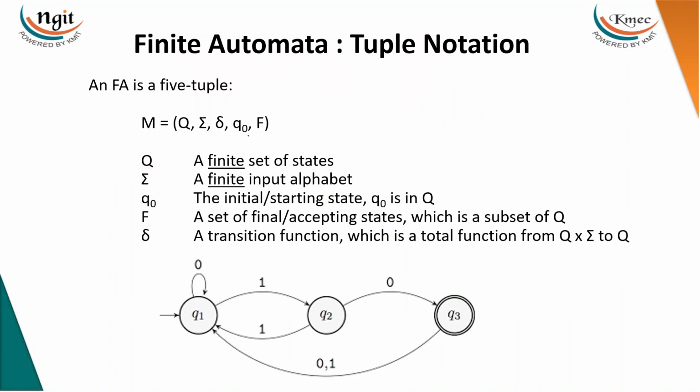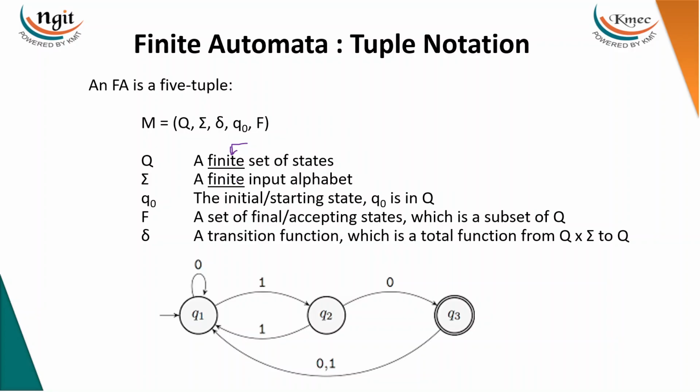Then let me take some examples of finite automata, which language each is going to accept, and we'll discuss in the next video how to construct an automaton for a formal language. So let me just introduce the terminologies related to finite automata in this video. Every finite automaton is denoted with a 5-tuple: Q, sigma, transition function, q naught, and F. The Q is nothing but the set of states, and see the word finite.